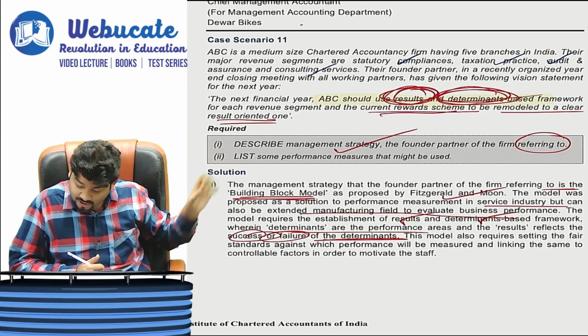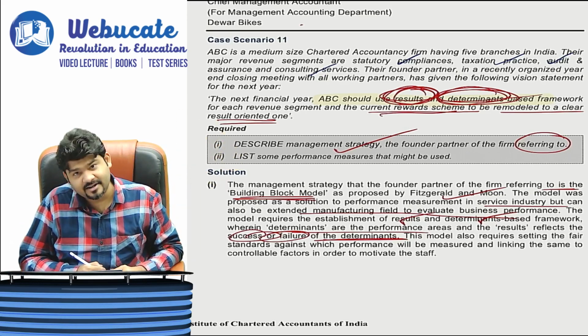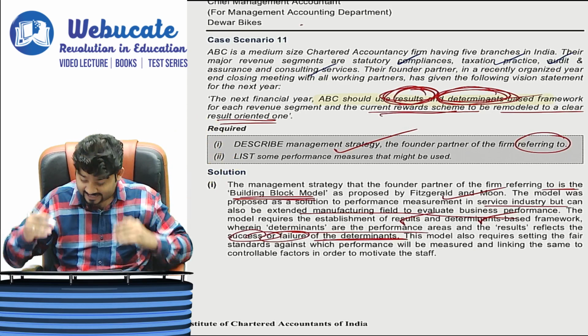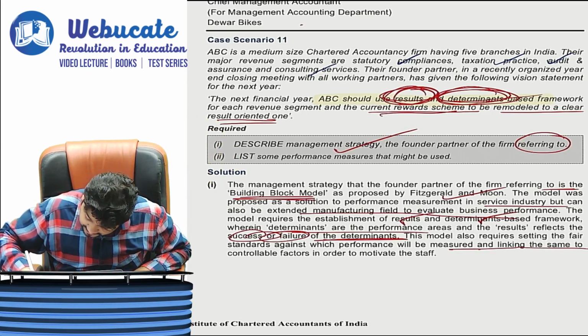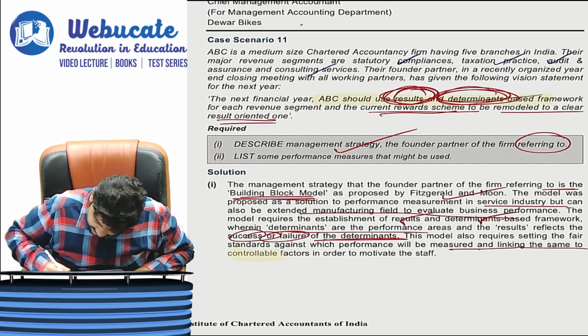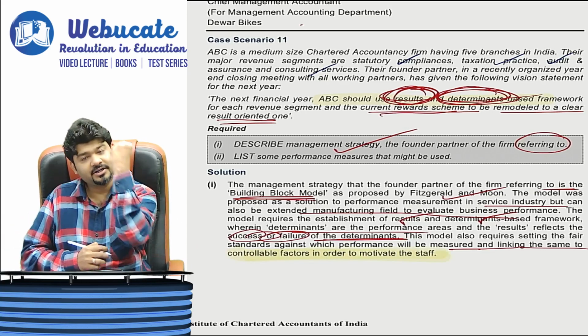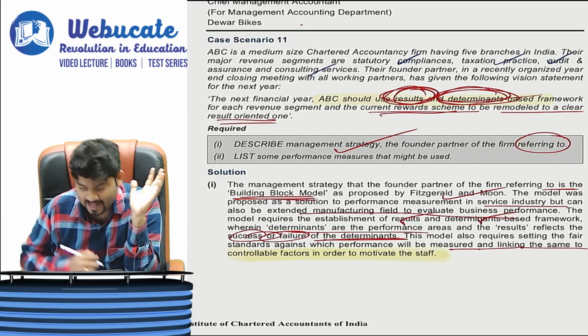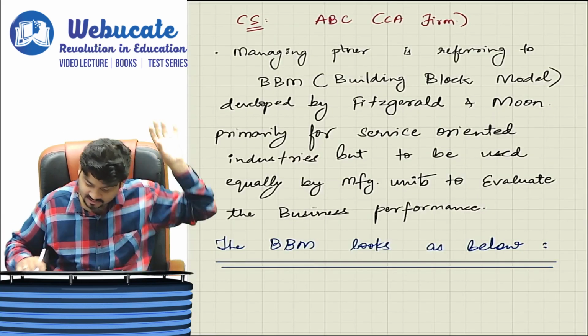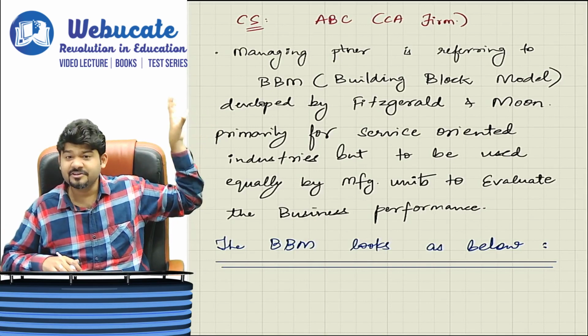This model also requires setting the fair standards against which performance will be measured and linking the same to controllable factors in order to motivate the staff. Absolutely clear. So this is what we first wrote.